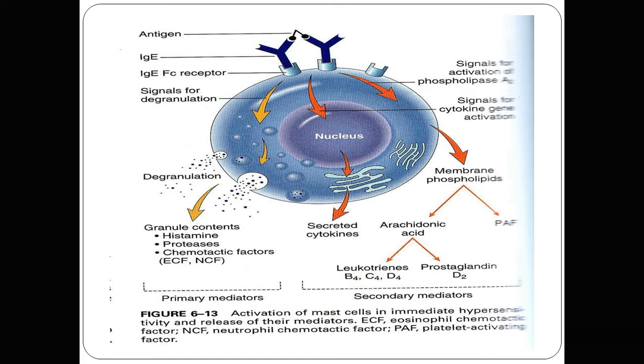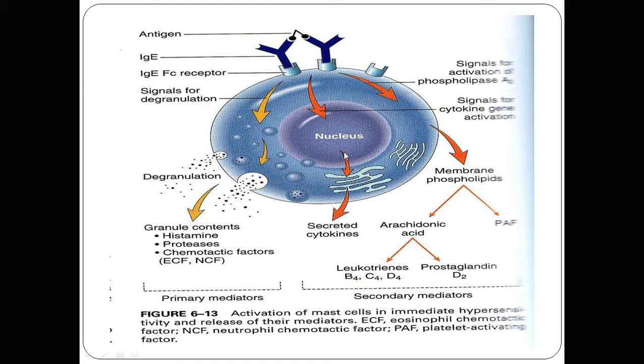Here the diagram explains the antigen. This black dot is the antigen that binds with the Y portion, the Fc fragment of the receptor on the mast cell, and then cross-linking occurs, a signal for degranulation is generated, and degranulation starts.